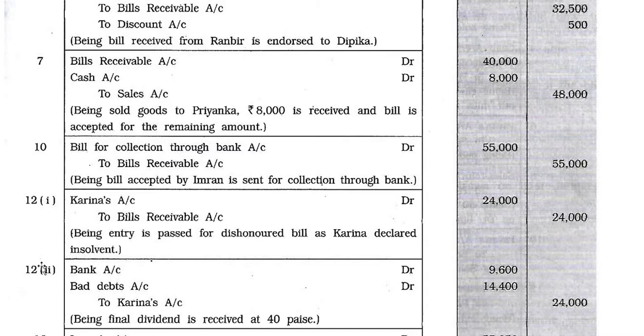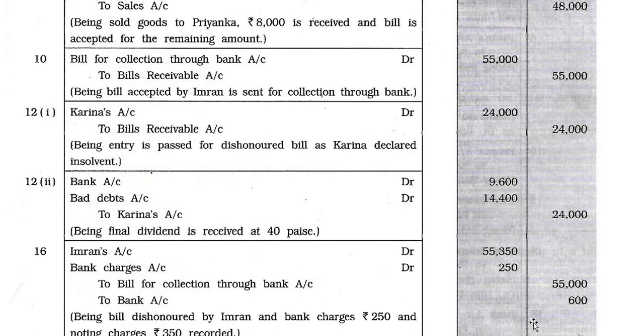Now the second entry, for this 1 rupee is equal to 40 paisa. So bank account debit 9,600. 1 rupee is equal to 40 paisa, so 24,000 is equal to how much? So 9,600 rupees. So bank account debit 9,600, we received from Karina's receiver. And the bad debt account, the remaining amount, is a loss for the business. So bad debt account debit 14,400 to Karina's account 24,000. Being final dividend is received at 40 paisa.